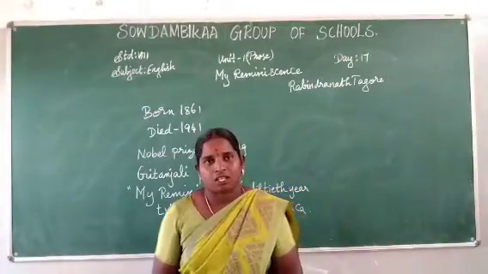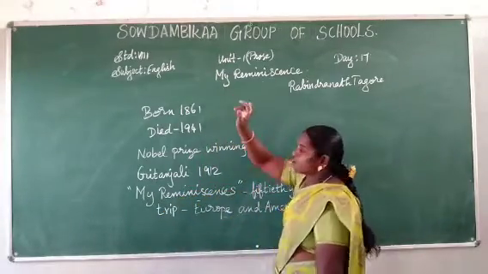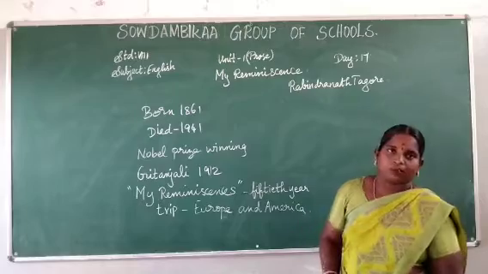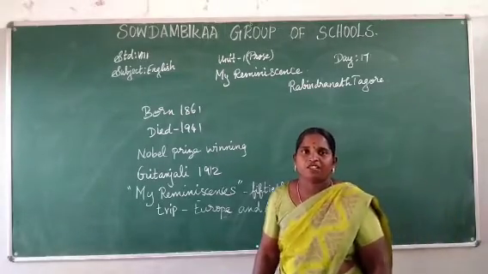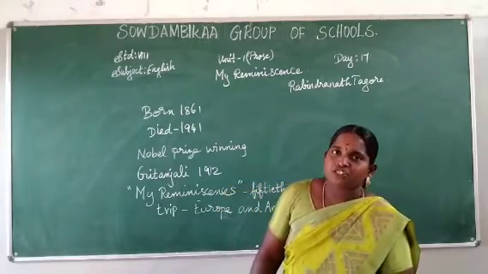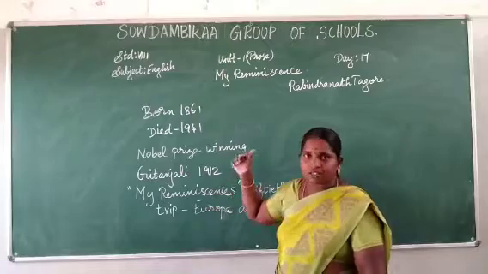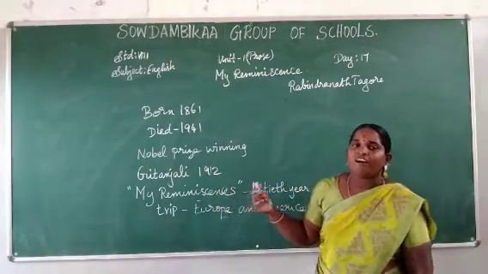Today we are going to see a new lesson, the prose, My Reminiscence. Reminiscence means remembrance, written by Rabindranath Tagore. You already know Rabindranath Tagore wrote the national anthem Jana Gana Mana. Now we are going to see the introduction about the author.